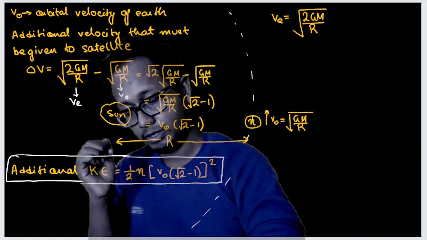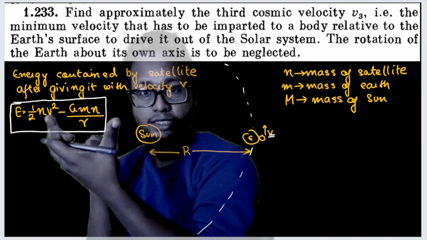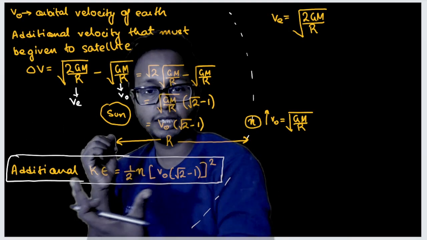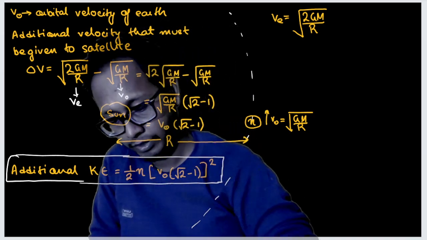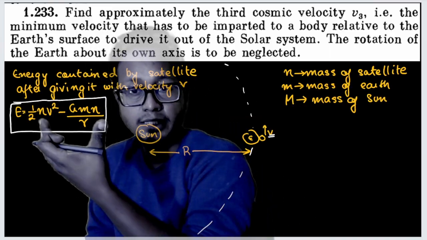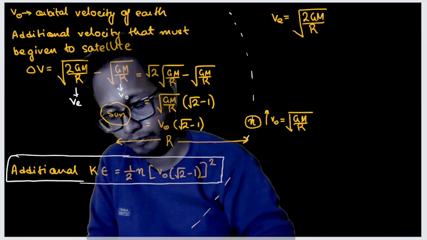And once you have understood that this energy will be greater than or equal to this energy, your equation is solved. Now the meaning of the question is nothing but equation solving. So what am I saying? This energy is greater than or equal to this energy.